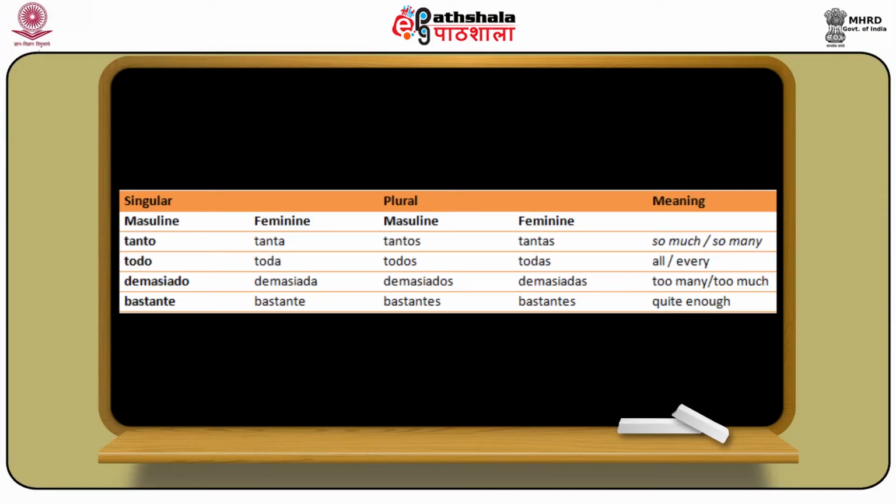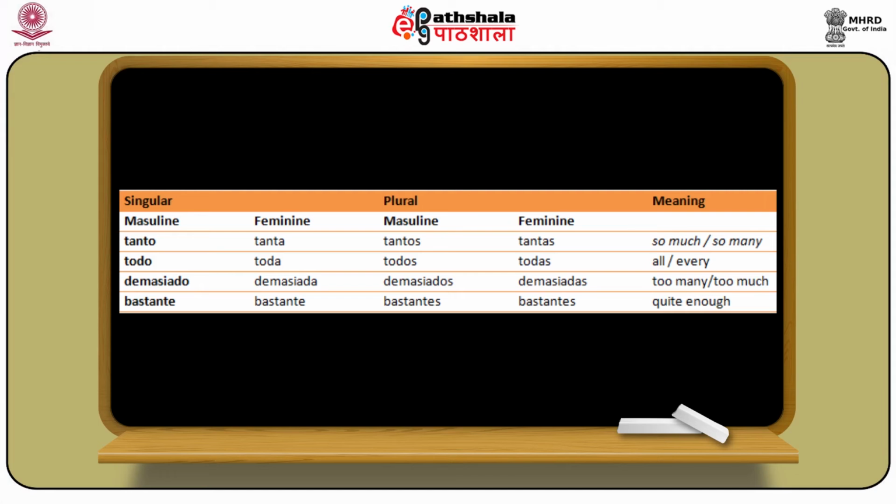Apart from what we have covered, there are other adjectives as well. That is, the adjectives are tanto, tanta, tantos, tantas. Tanto, tanta means so much, and tantos, tantas means so many. Same way, there are todo, toda, todos, todas. Todo, toda means all, and todos, todas means every.